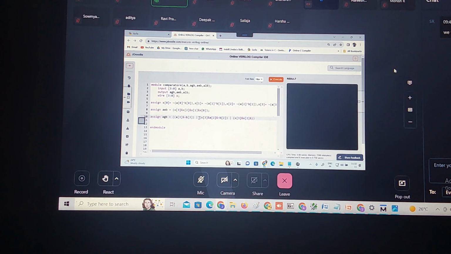Next, this is x of 3 and x of 2, and A of 1 and not of B of 1. Again, this is OR of x of 3 and x of 2 and x of 1 and A of 0 and not of B of 0.